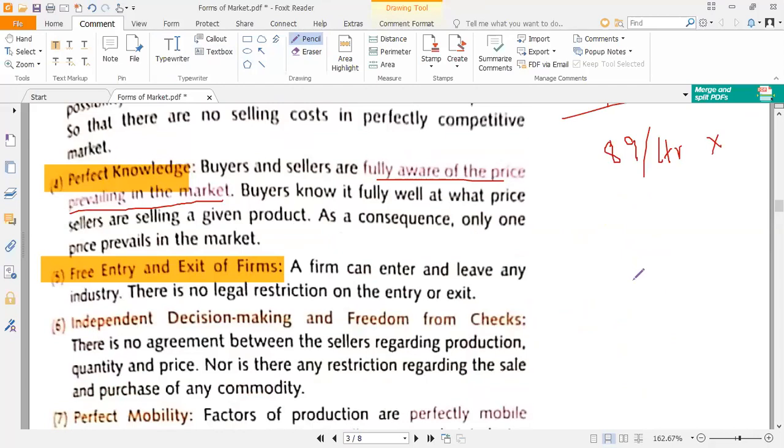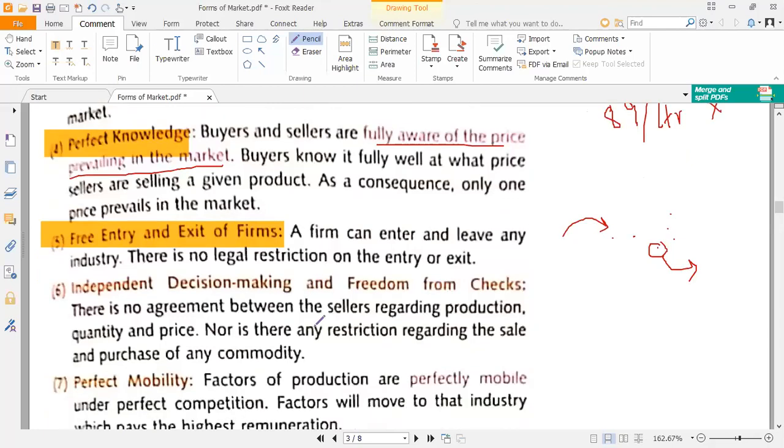For example, there are these many petrol pumps located. Now, any new petrol pump can enter this market at any point of time, and any existing petrol pump can switch off its market and leave the industry. This is what free entry and exit of firms mean. Any new firm can come anytime and any existing firm can leave at any time.